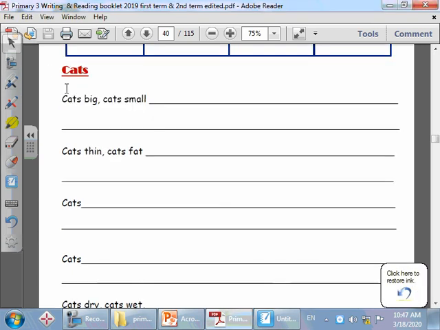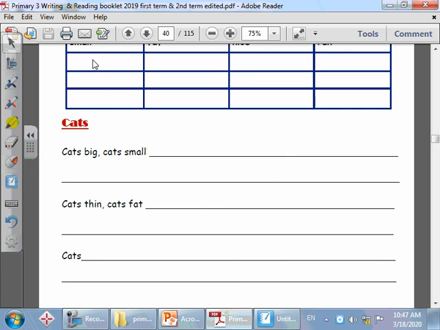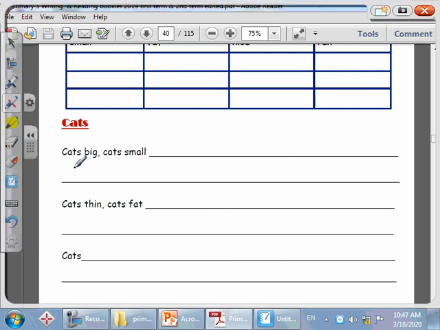Here, it's about cats. Cats, big, cats, small. We will choose one word that we wrote from here. Cats, we could say what? Cats play with the ball. Excellent. So we will start with the capital letter. So cats play with a ball. Very good. Next. Cats thin, cats fat.